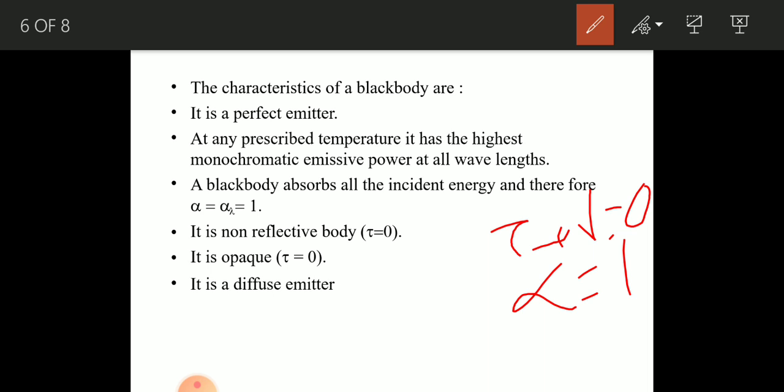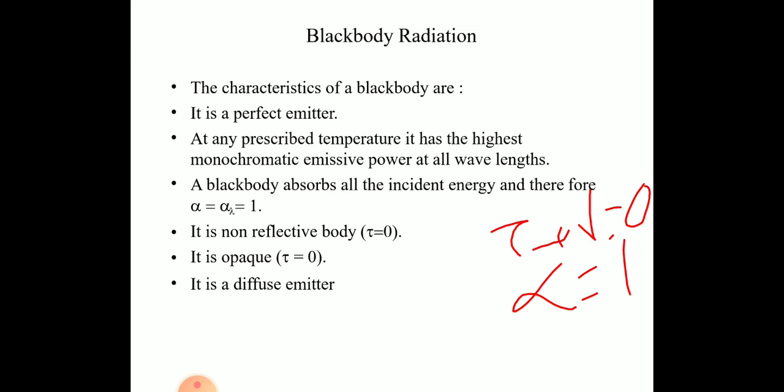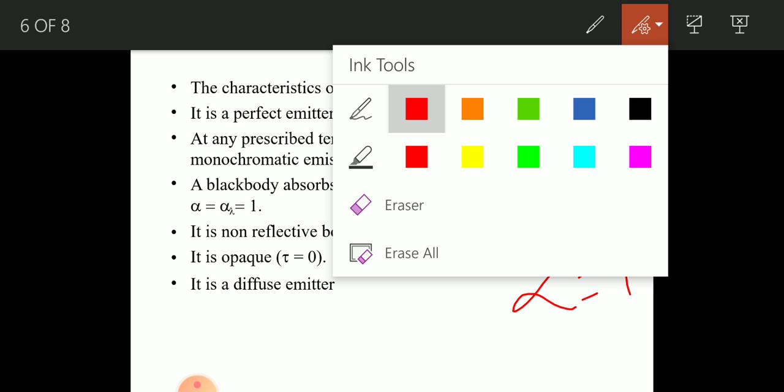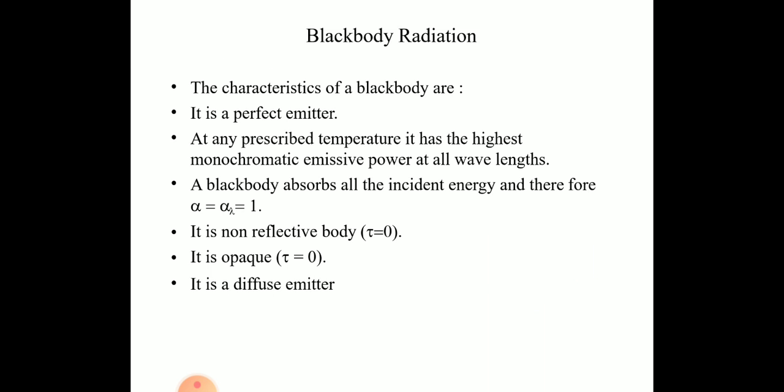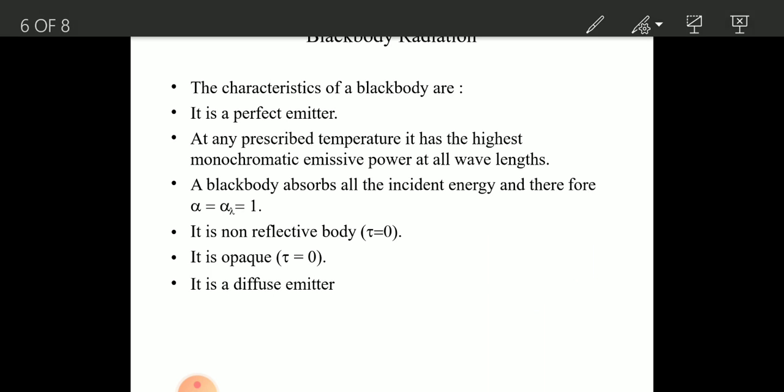Opaque means the body which does not transmit any power. So these are the important points related to the black body. If they ask you to write the characteristics of the black body, you have to mention these characteristics. Okay, next.